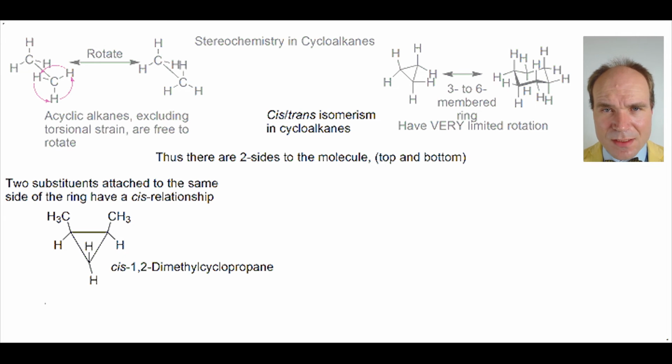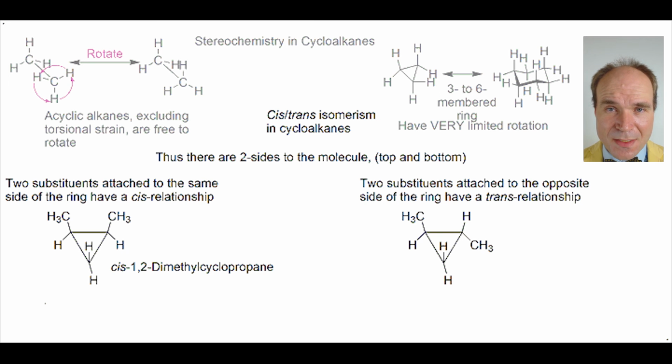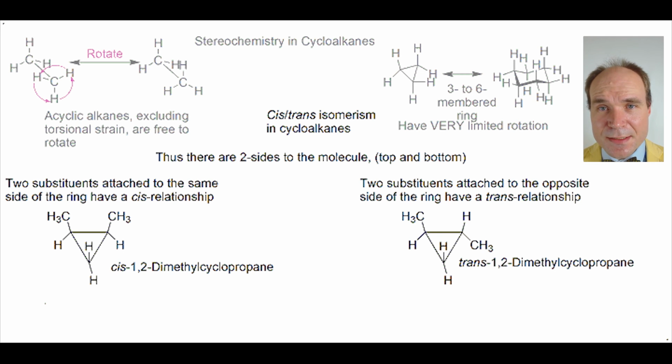But there's another possibility, and that is where one substituent is in one side, the other substituent is in the other side. So one in the top face, one in the bottom face. When this happens, we describe it as a trans relationship. Here's an example of such a relationship. We call it trans-1,2-dimethylcyclopropane. And you can see that here the left methyl is in the top face and the right methyl is in the bottom face.